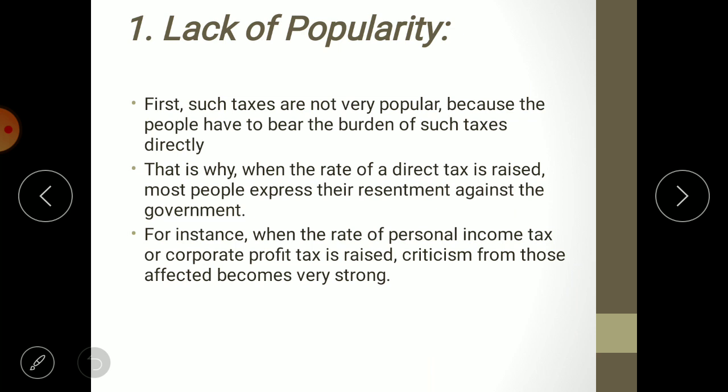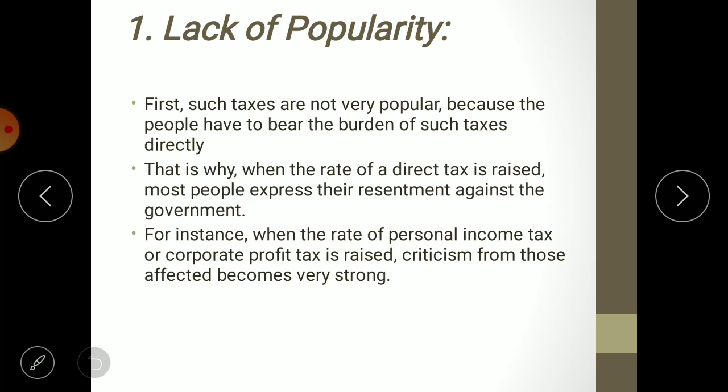First, such taxes are not very popular because the people have to bear the burden of such taxes directly. That is why when the rate of direct tax is raised, most people express their resentment against the government. Lack of popularity means what? That direct taxes are not liked by the people. See what happens in direct taxes, as I told you earlier, the taxpayer is a tax bearer, means at the time of paying tax, a person knows that he is paying tax.